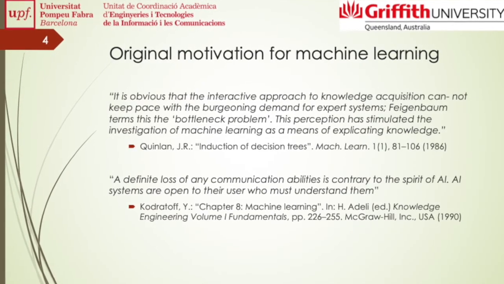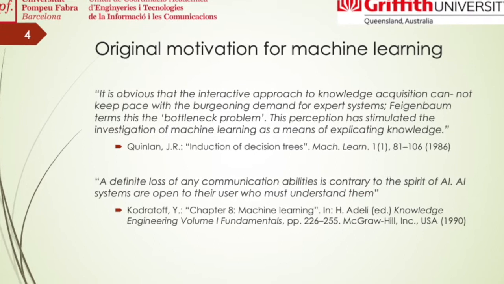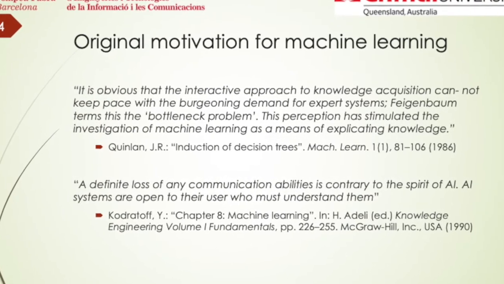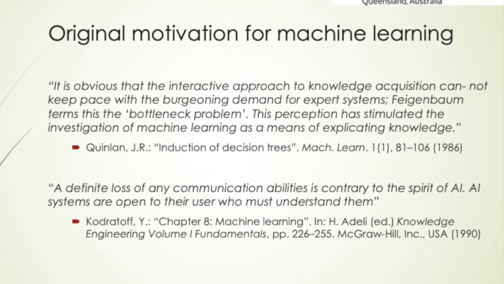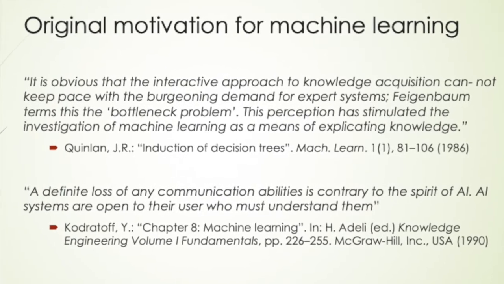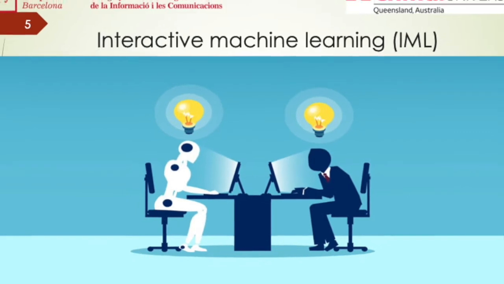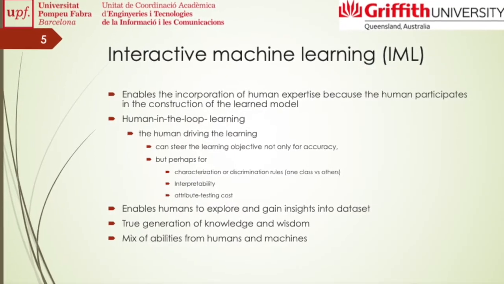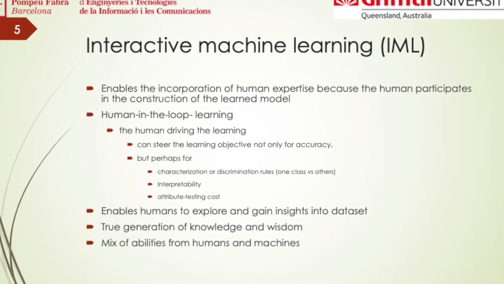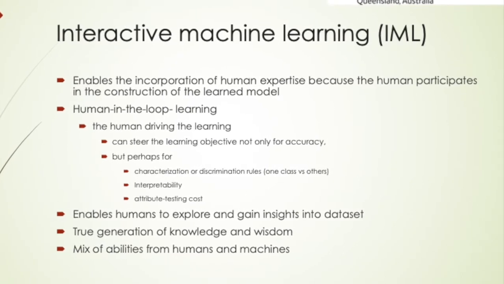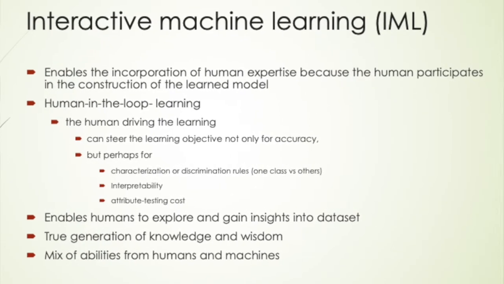The original motivation for machine learning was actually to alleviate knowledge elicitation and create expert systems that explain their decisions, by allowing a human to participate in the learning and steering the learning to a certain objective, probably not necessarily just accuracy, but also interpretability.